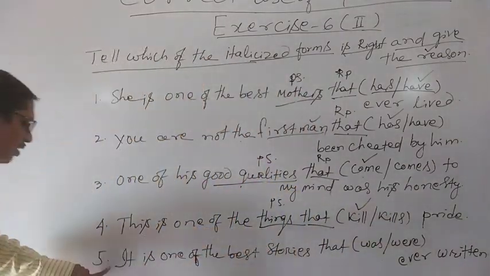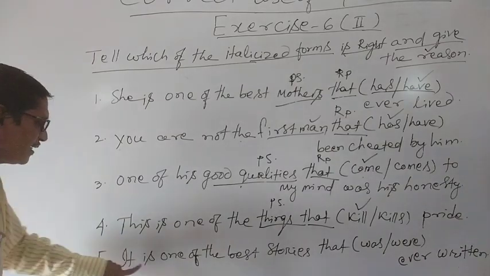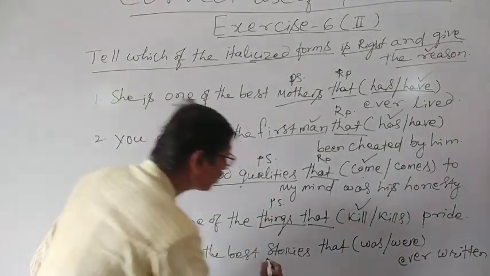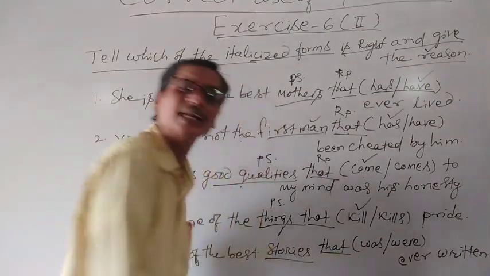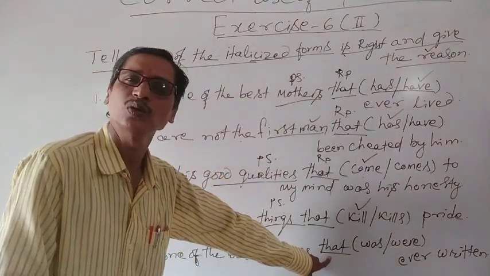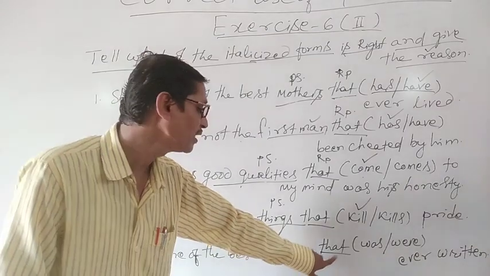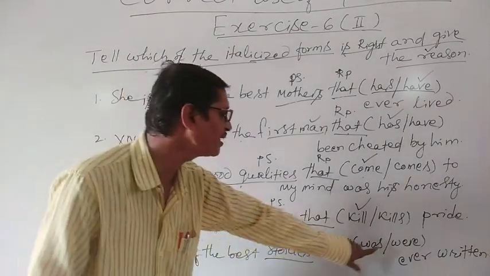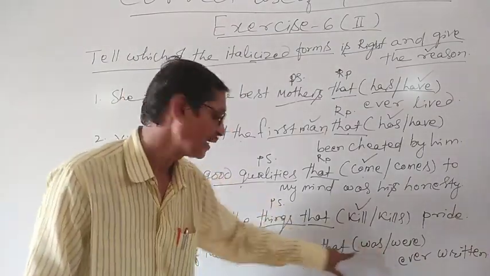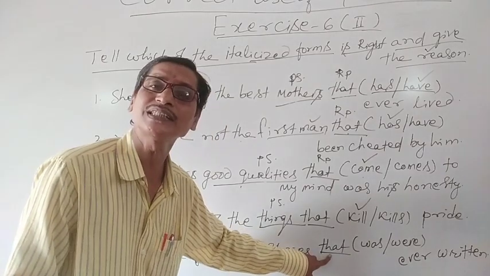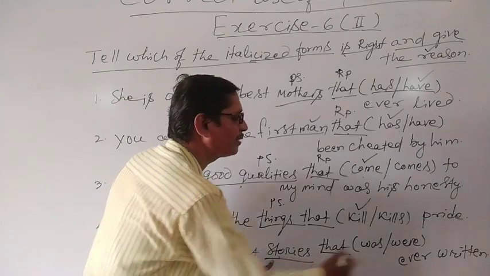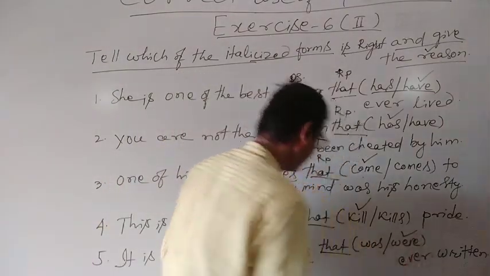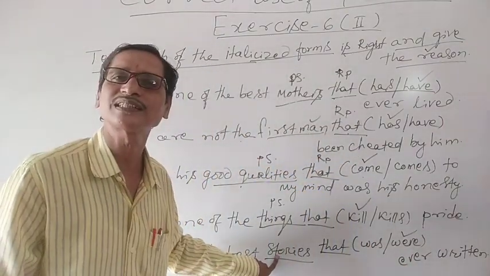Understand? Similarly, number 5, you see, it is one of the best stories that were told. Stories is a plural subject, and after that is a relative pronoun. Who and that are the relative pronouns, and the relative pronoun is the subject of this verb, and the antecedent of this relative pronoun is stories, which is a plural subject. So it should agree with a verb, that is were, because it is the plural subject.